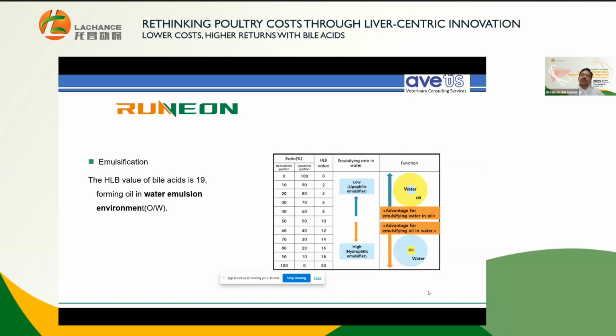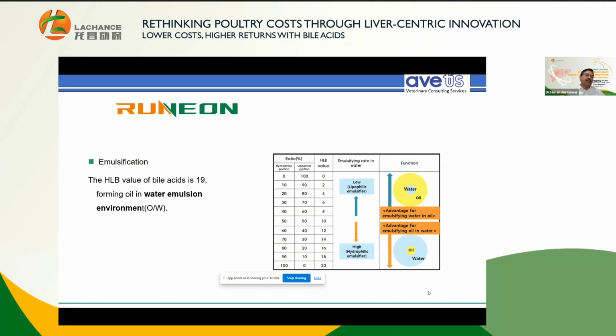This is about the emulsification property. Indeed, the requirement for the poultry industry is water-in-oil type, not oil-in-water type, because we need to emulsify the oil where the major percentage is water. Hence, an emulsifier having a higher HLB value would be considered better.